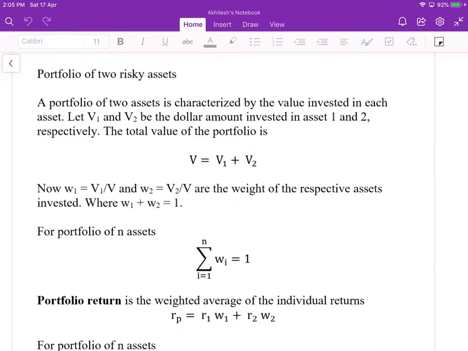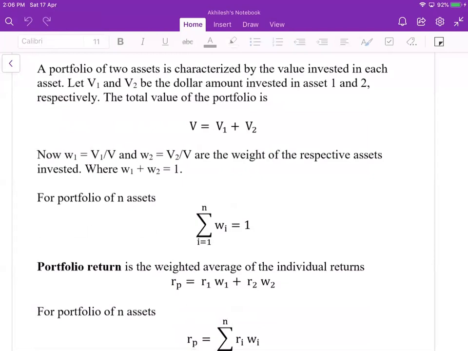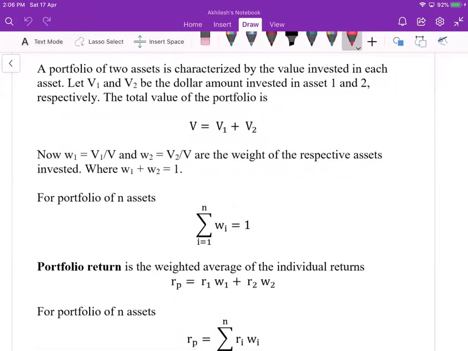Because you have money, you want to invest it, but you don't know how much to invest in the assets. So given two assets, we will analyze how much we can invest in one asset and how much in the other asset to minimize our risk and maximize the return. So the money invested in each asset is V1 and V2.